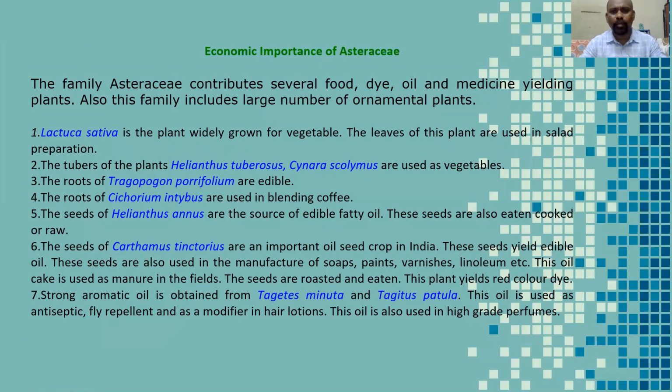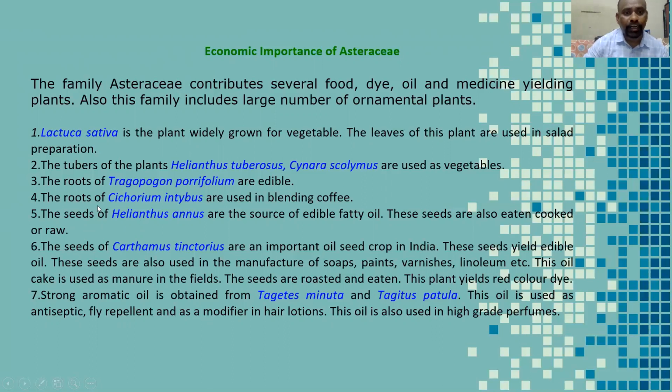Now economic importance of the family. The family Asteraceae contributes several food, dye, oil, and medicines. Also, this family includes a large number of ornamental plants. For example, Lactuca sativa is widely grown as a vegetable. The leaves of the plant are used for salad preparation.